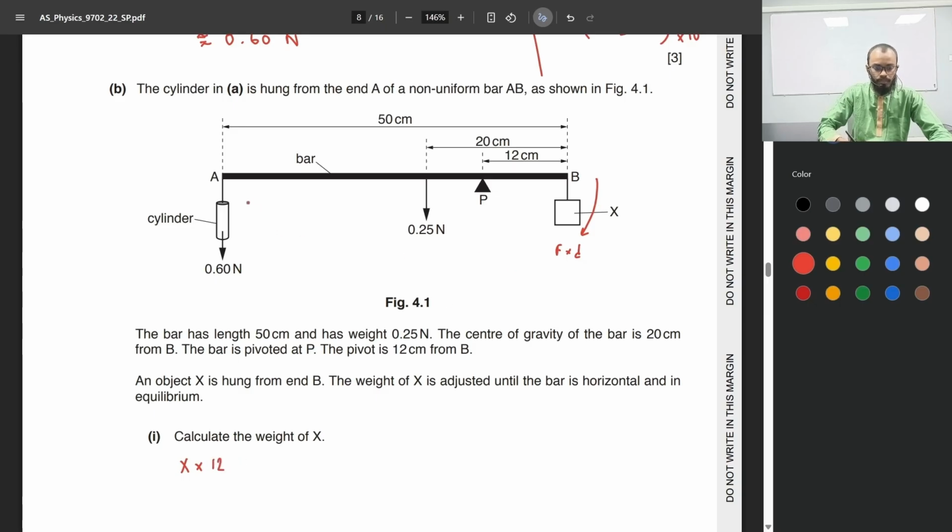This moment is being balanced out by the anti-clockwise moment on the left side of the pivot. This will be equal to the weight of the cylinder, 0.6, times the distance from A to the pivot.